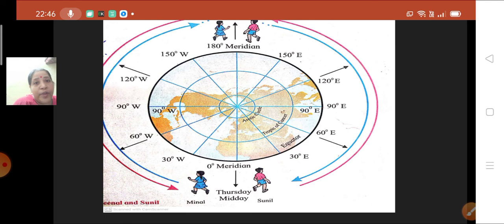Sunil is not moving back, Sunil is moving in front. So when he is at 0-degree meridian, what is the timing over there? Same timing as Meenal was having, 12 p.m. Now Sunil is going to go ahead, not behind. So what will be the timing at 30-degree east for Sunil?